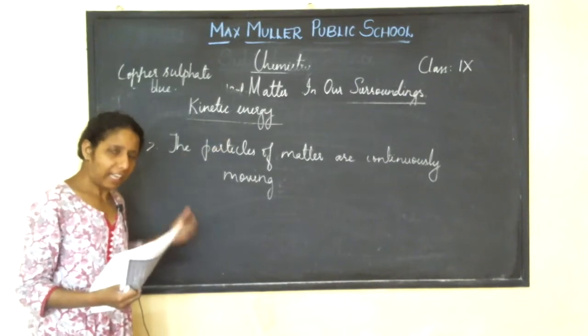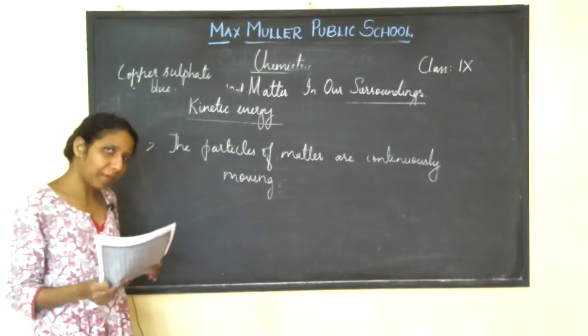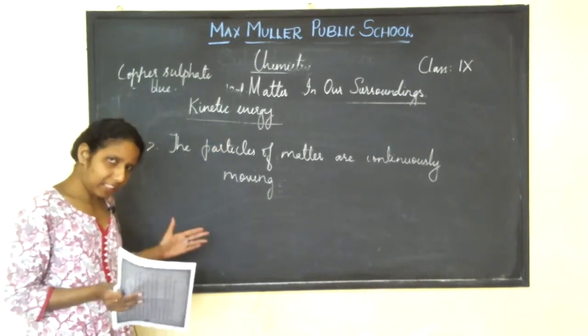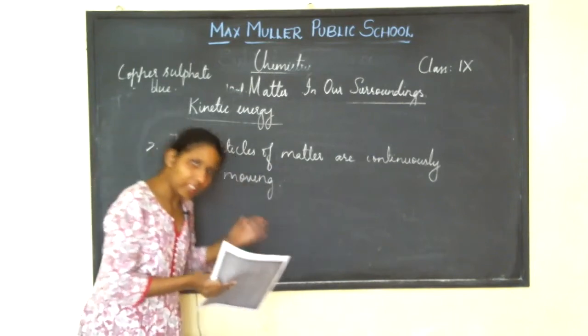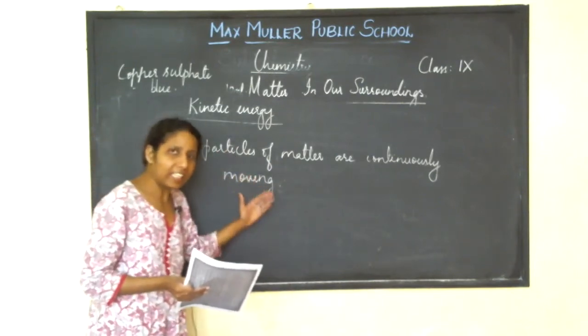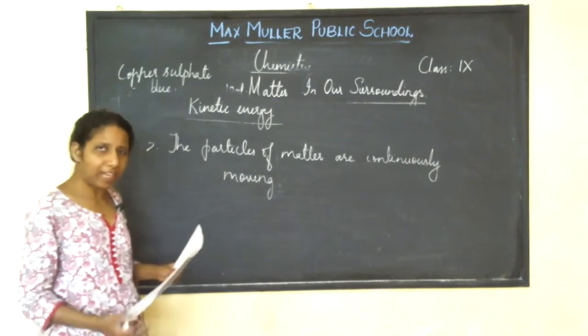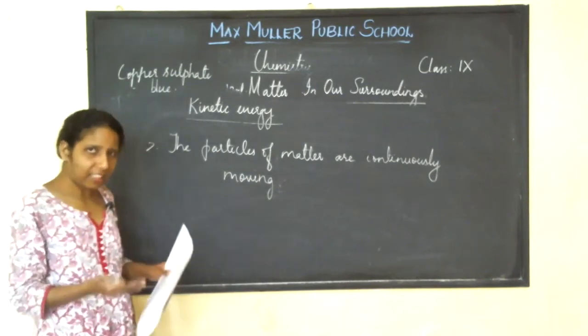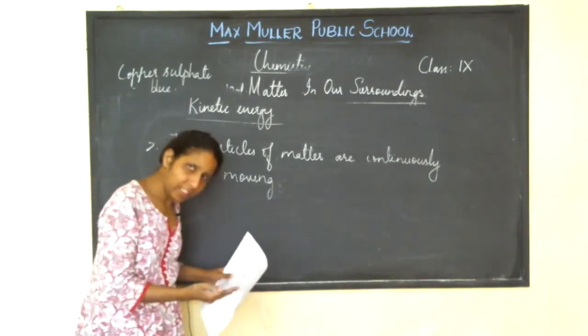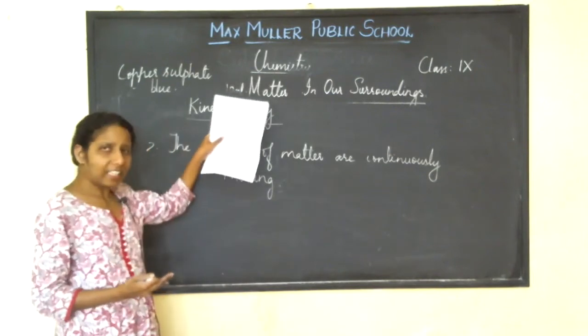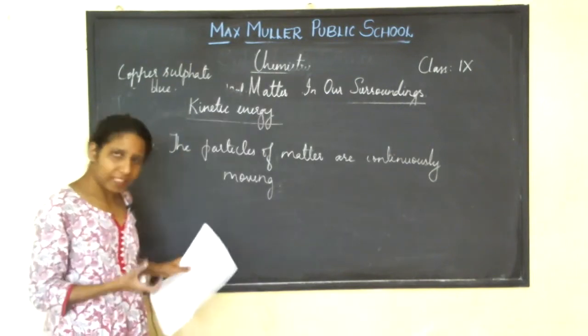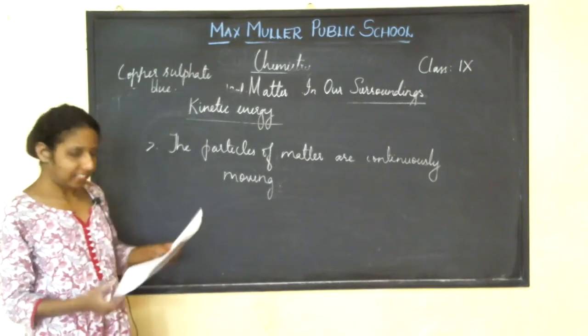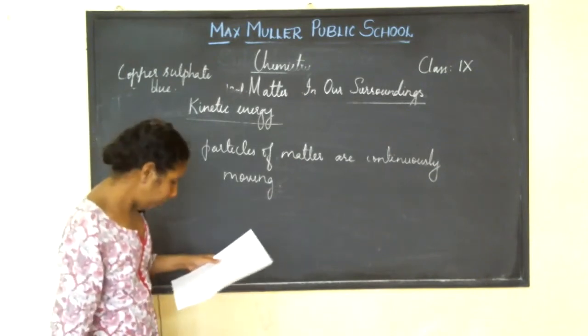They have kinetic energy. Did you people understand this? Since the particles are always moving, they have kinetic energy. Did you people understand this? Since the particles are moving, they have kinetic energy. They possess kinetic energy.